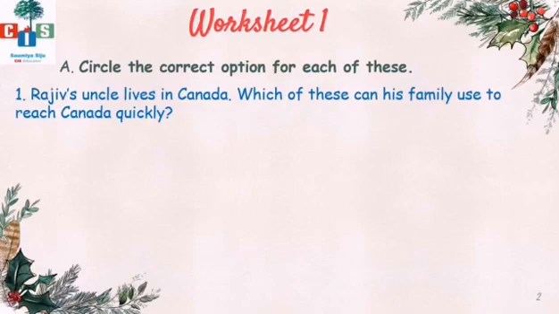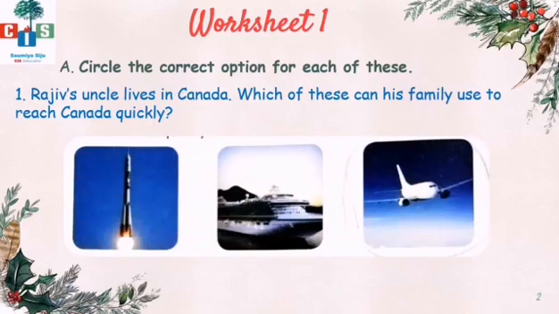Rajiv's uncle lives in Canada, out of India. I already told you. If you want to go out of India, which of these vehicles can his family use to reach Canada quickly? Which vehicle can they use to reach fast? Yes, it's aeroplane. In aeroplane we can reach fast.